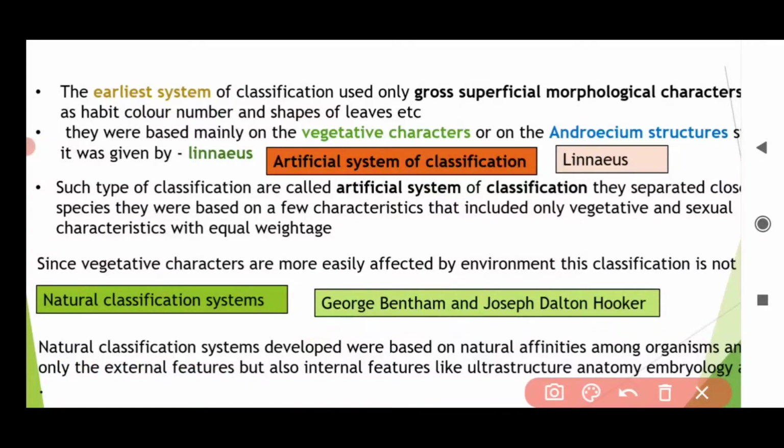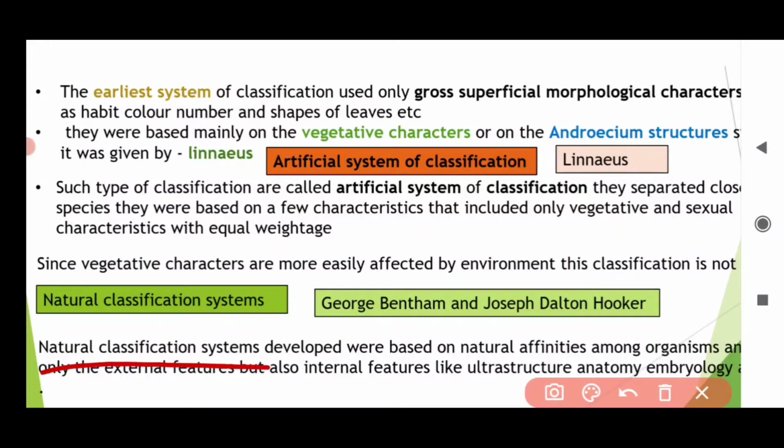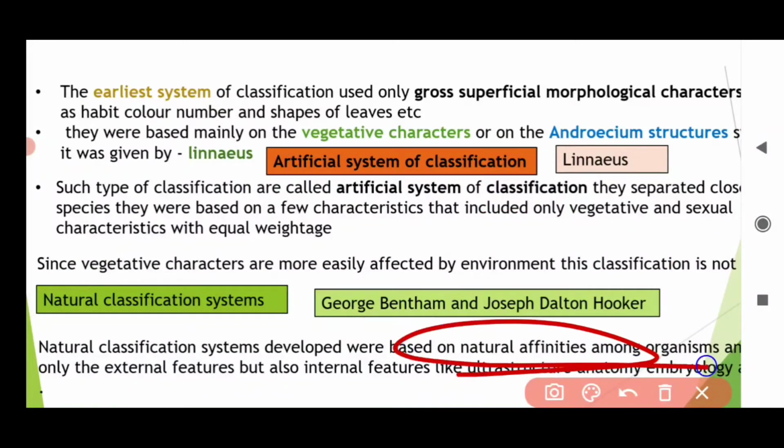You don't have to remember the full names, just Bentham and Hooker. The natural classification system was based on natural affinities. Natural affinities do not change with the environment, whereas vegetative characters were changing with a changing environment.